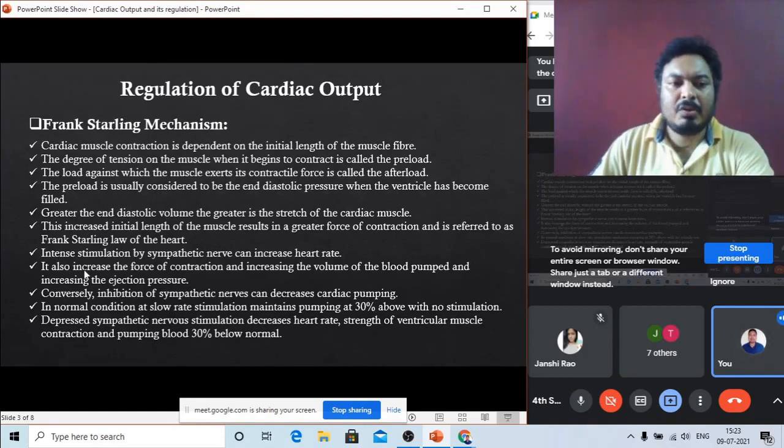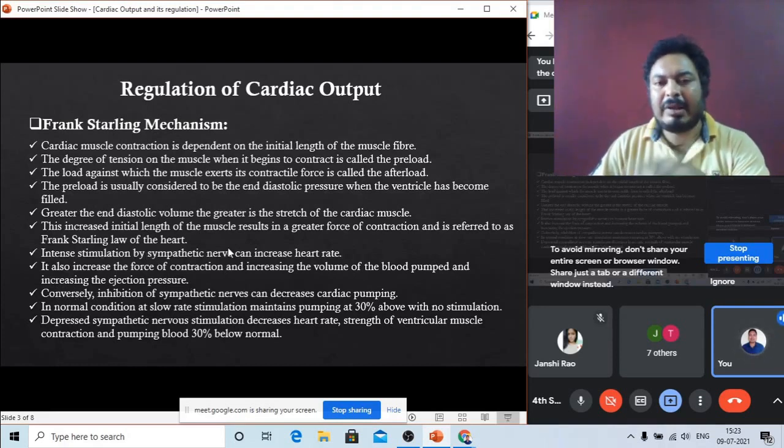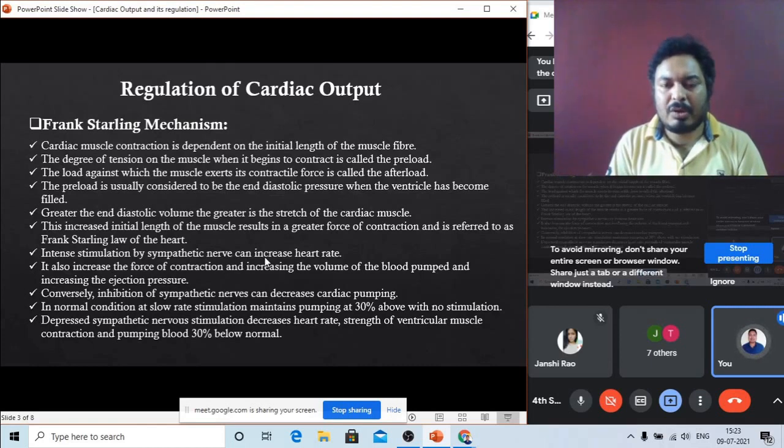It also increases the force of contraction, increases the volume of blood pumped, and increases the ejection pressure. So when the sympathetic nerve stimulates the heart, it increases the force of contraction. When the force of contraction increases, the volume of blood pumped out also increases.